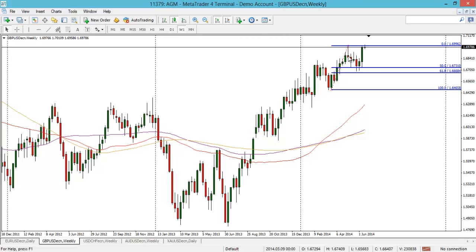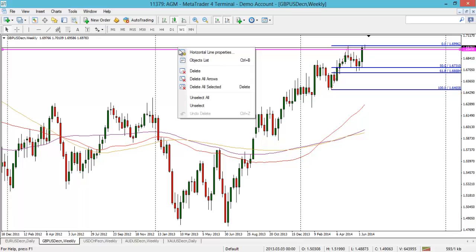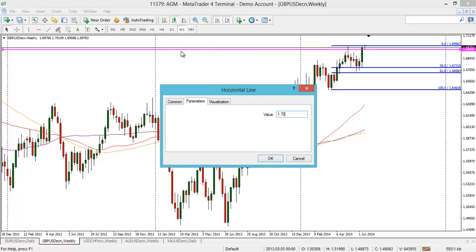So yeah, that's the next move there. And remember, we were speaking on this weekly chart. Nice reversal candle there off of that 50%. And you can see that's what happened last week. So you do have to keep it in mind. That's why the fibs are so important. That's why the candles are so important as well. We are testing this current high at the minute. It didn't close above it last week, but you can see, there we go, the connection's back on. You can see we've already tested it this week and it's trying to hold below. And that 0% line coincides with a big round number level, and that's the 170 handle.